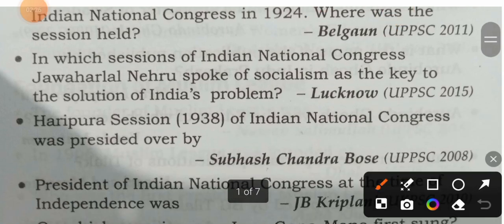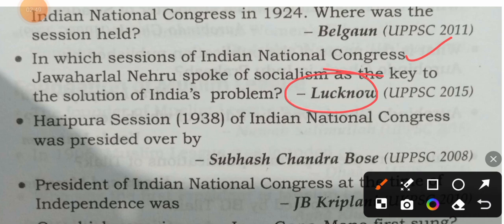In which session of Indian National Congress did Jawaharlal Nehru speak of socialism as the key to the solution of India's problems? I am repeating this question again. The correct answer is Lucknow. Then take a look at the next question.